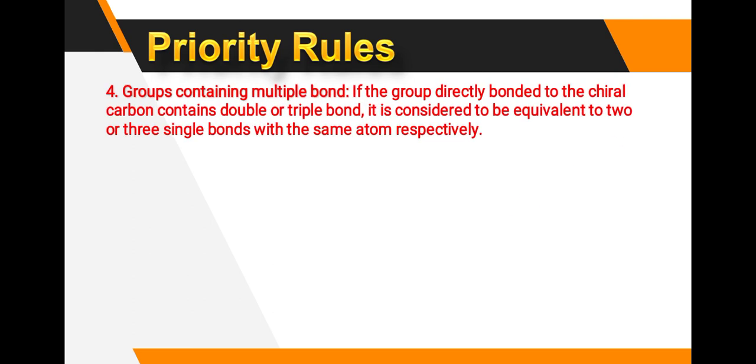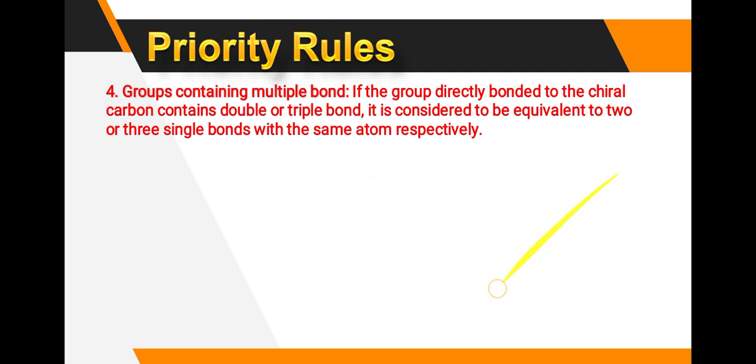Then group containing the multiple bond. If the group directly bonded to the chiral carbon contains a double or triple bond, it is considered equivalent to 2 or 3 single bonds with the same atom respectively. Here different atoms are there. Here C double bond O, here OH, here C. That means the double bonded carbon has the highest priority.